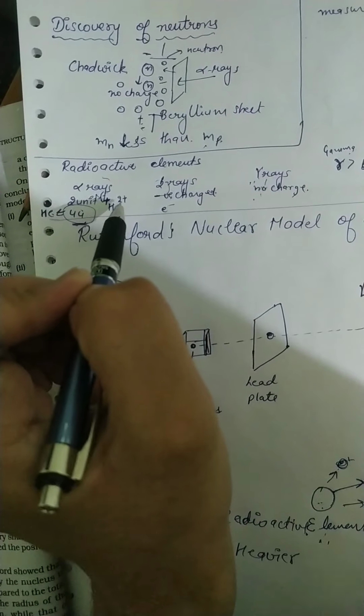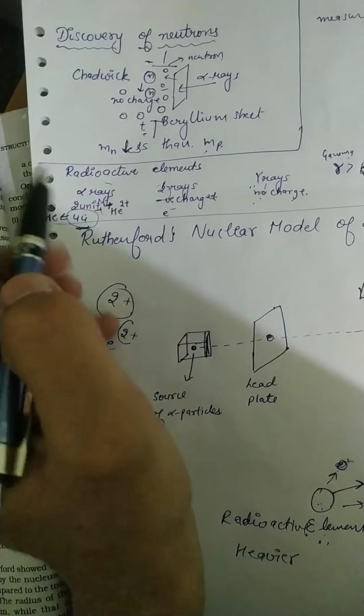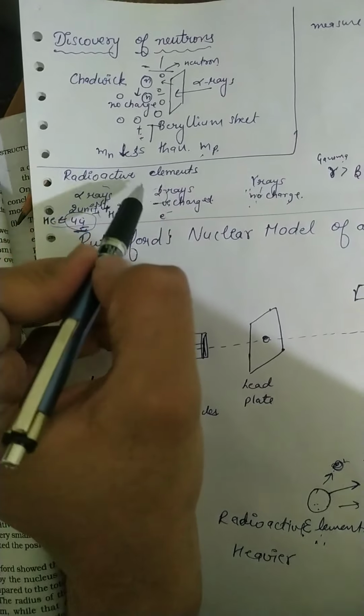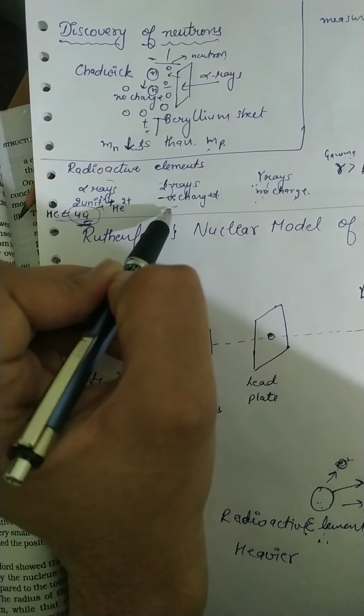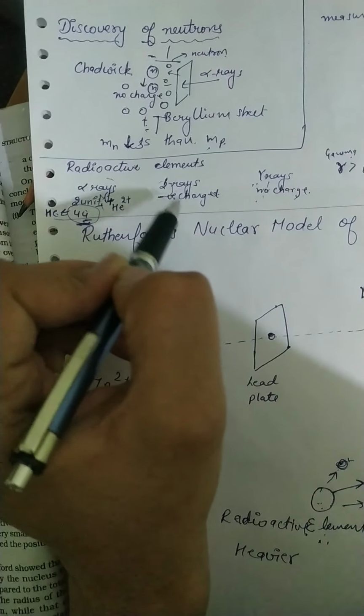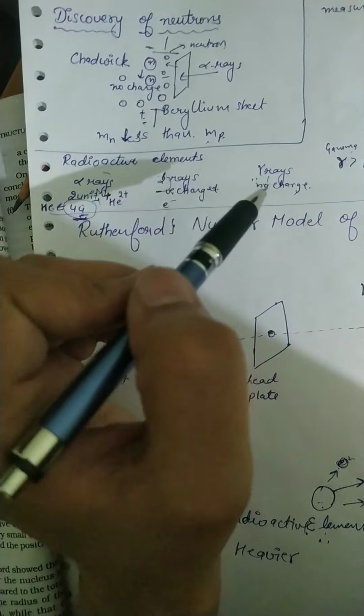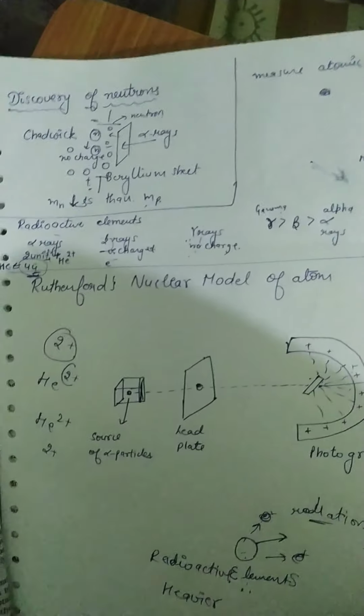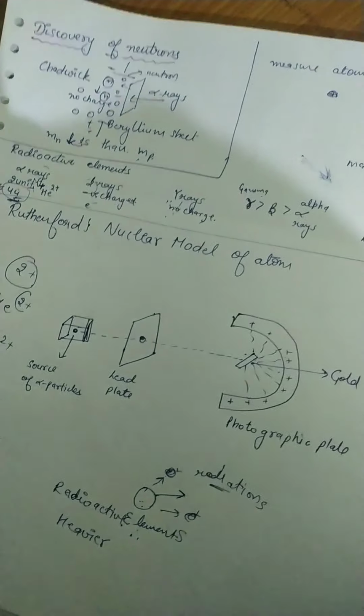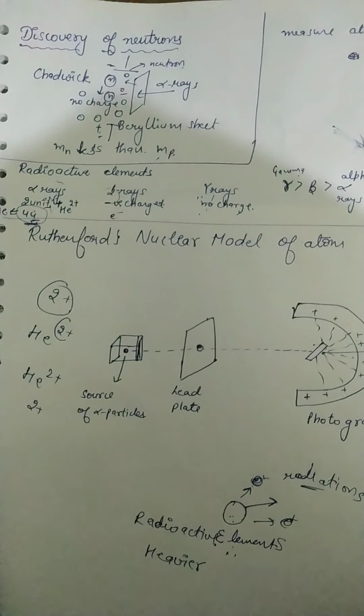Alpha rays are similar to He2+ and have 2 positive unit charge and 4 atomic mass unit, but beta rays consist of electrons, which are negatively charged, and gamma rays have no charge. Clear? This topic is from NCERT page number 33, where you can also read the discovery of electron in the book. Here I have explained the reason behind the discovery of neutrons and radioactive elements.